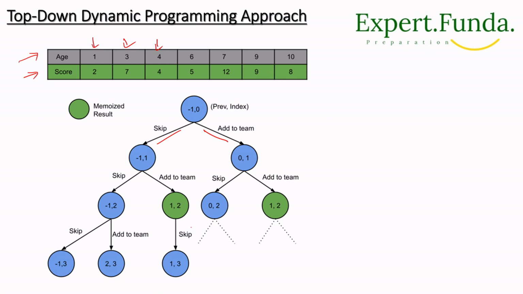And once the person is added to the team, we can see that this person is already added. We have the memory, we have already added them to the team, so we have the data. So for each player in the iteration we will check, add this player to the team if it doesn't conflict with the team, or skip the player.